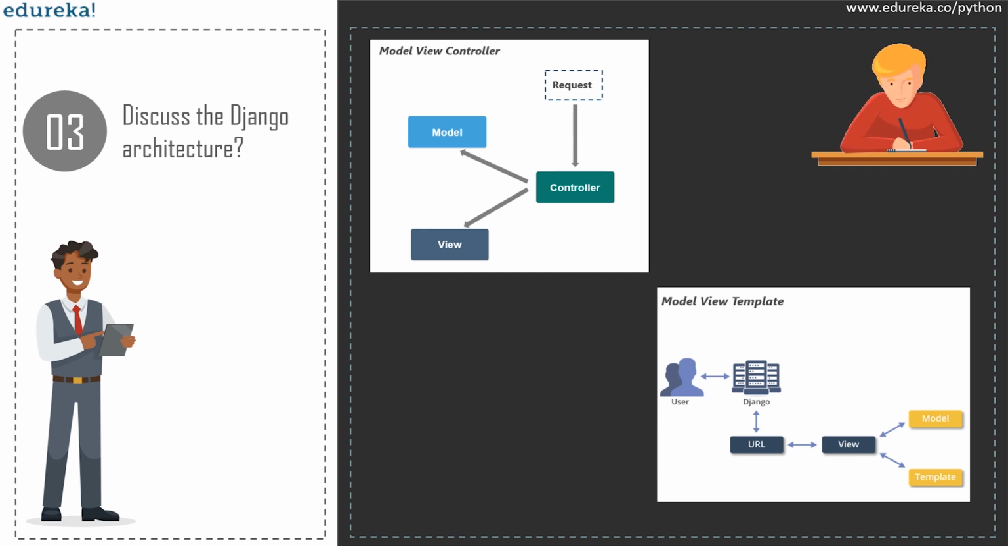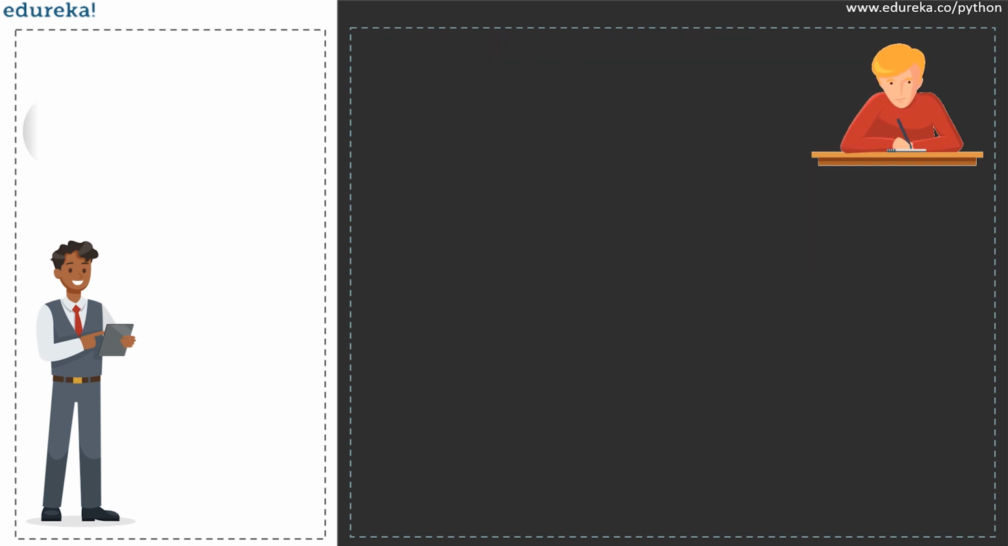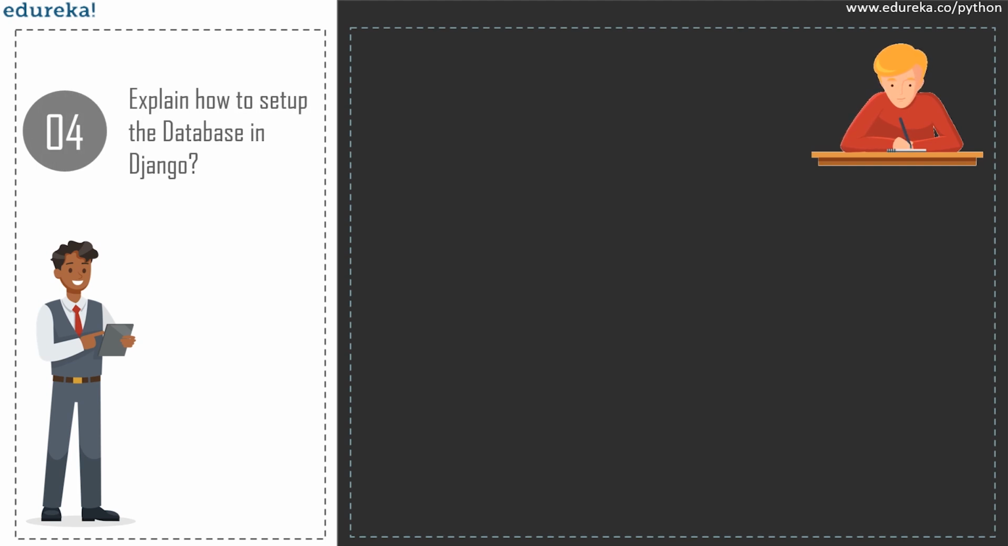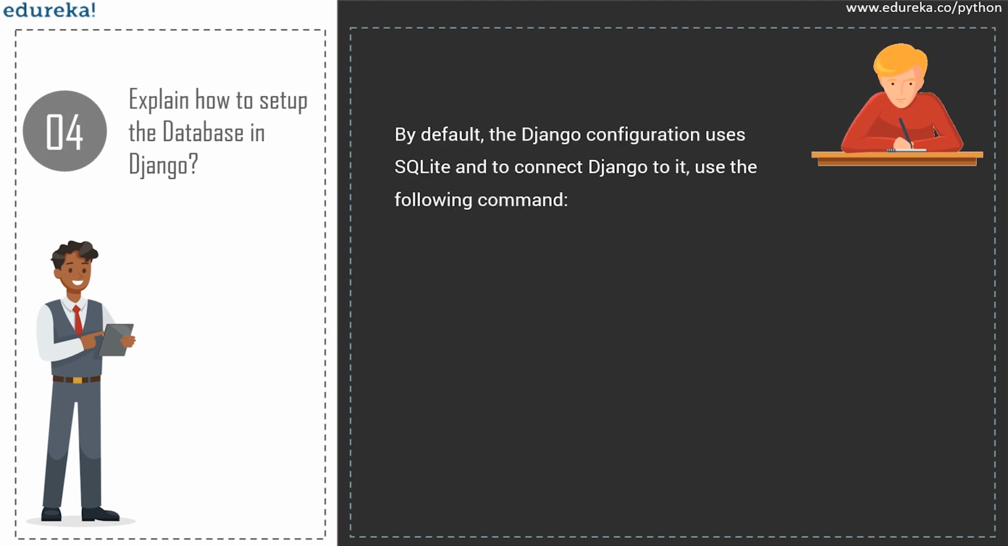However, in the MVT architecture, Django itself takes care of the controller part. So now moving on towards the next question, which is how to set up the database in Django. Like I've already told you all before, the SQLite database comes as a default configuration along with Django. If you're new to databases and you're just interested in trying Django, this is the easiest choice. SQLite is included in Python, so you don't need to install anything else to support your database.